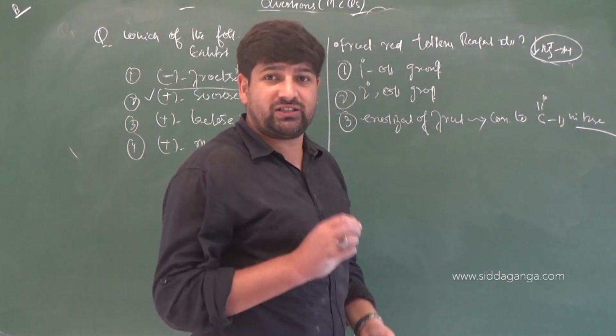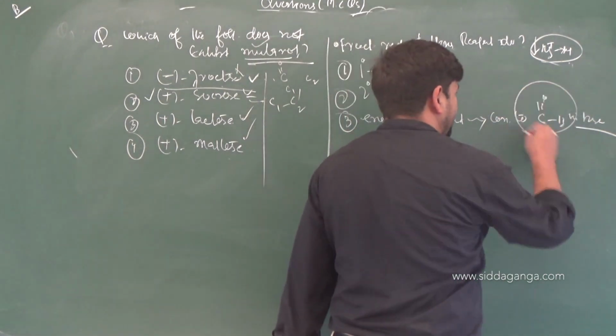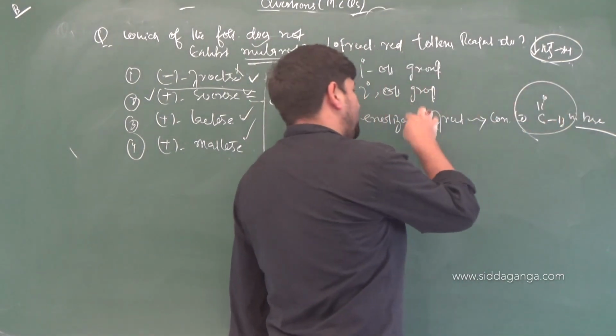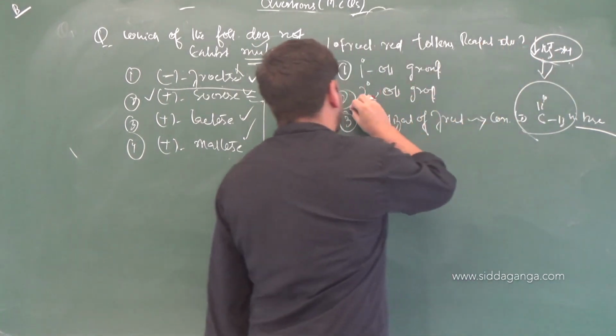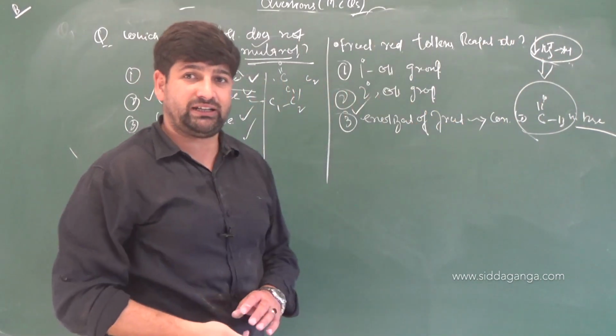And Tollens' test is a positive test for which one? Aldehyde. So the residue of aldehyde, because of the isomerization process, reduces silver. That is the actual reason for fructose acting as a reducing agent.